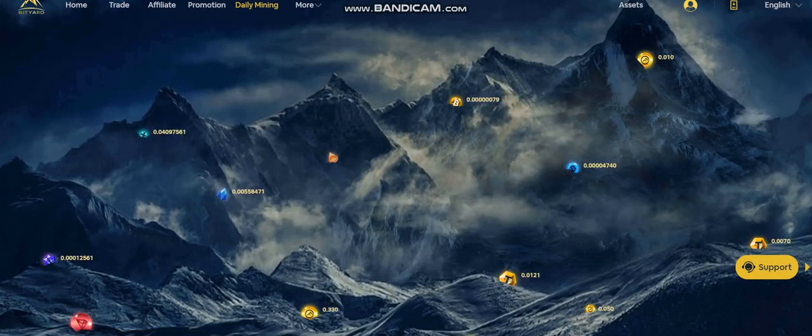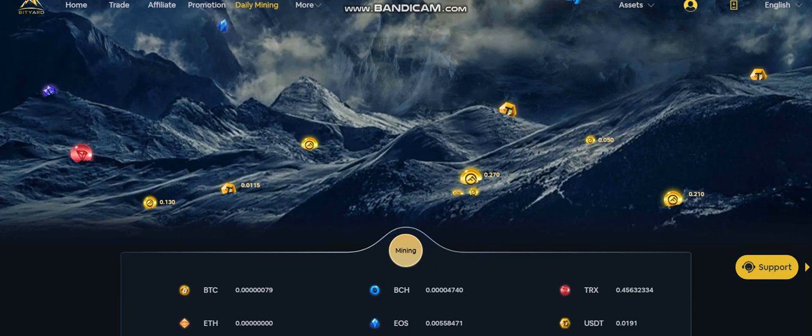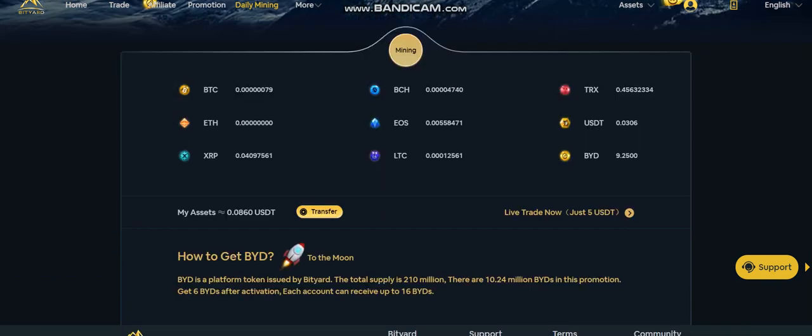Okay, so if you click on TRX, it will be collected in your bag, and then you have to just click on everyone and collect every single coin. Okay, so I have collected almost every coin, and you can see that I have collected around 0.086 USDT of coins.